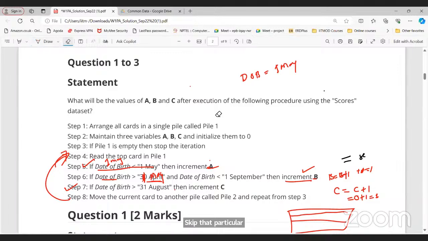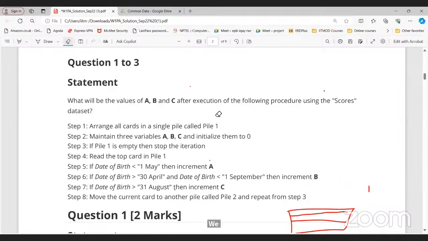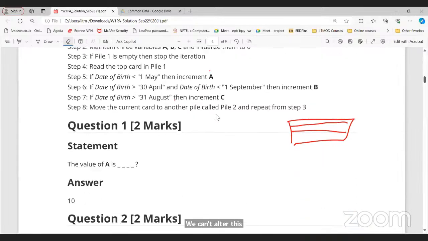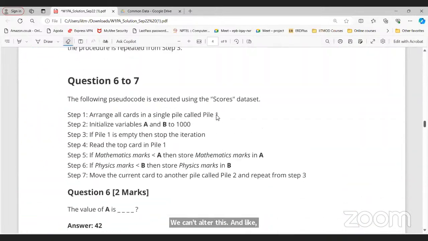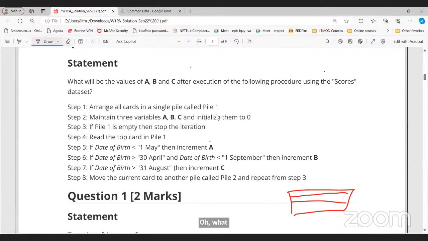Sir, can we actually alter the values and ask you the question? I mean, there's a bit of doubt in that question. No, no. In a graded assignment question, you cannot ask. We can't alter that. If you understand the concept in question number one, the same question is there. Whatever I am explaining, if that is clear, then you can solve that question. Yeah, so you can watch the lecture.